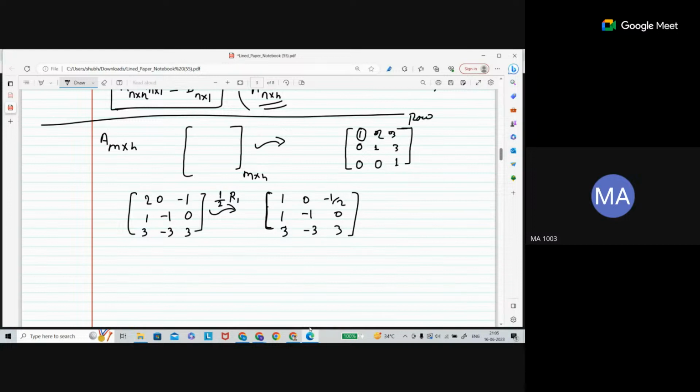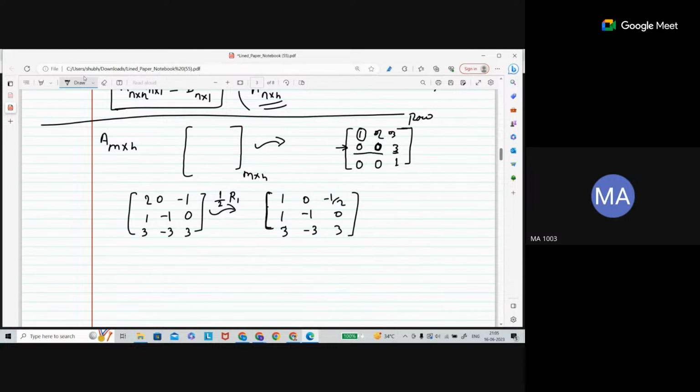This is one type. Another case is also possible. Suppose here is 0. The first non-zero entry for the second row is going to be this one. See the words, first non-zero entry for the second row. This is your second row.